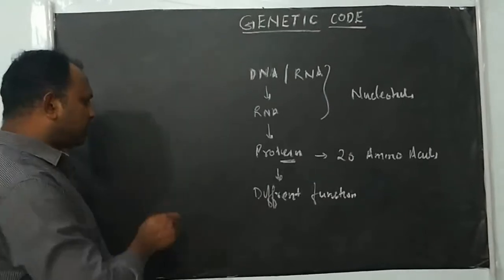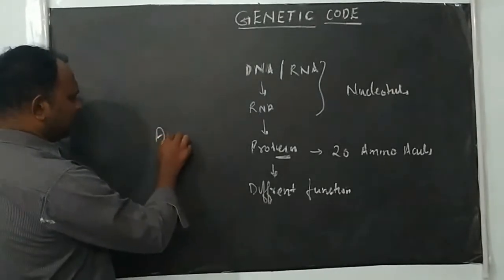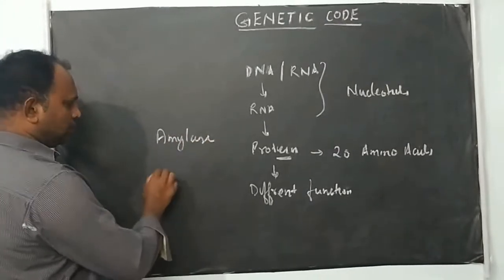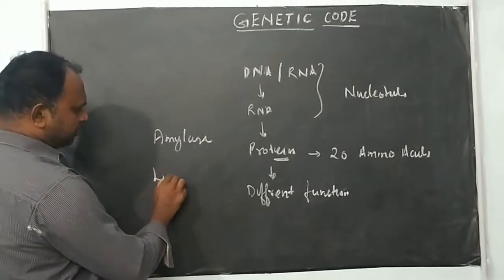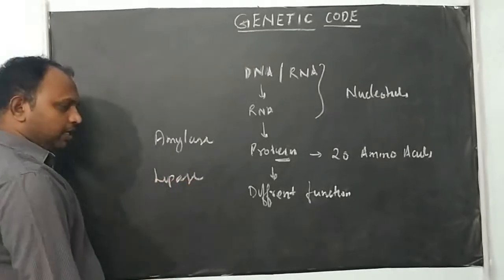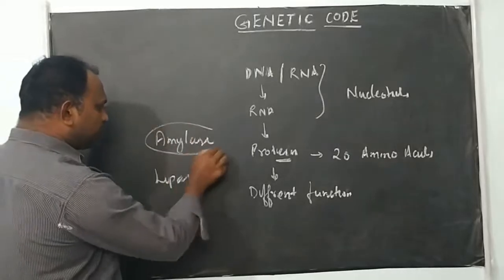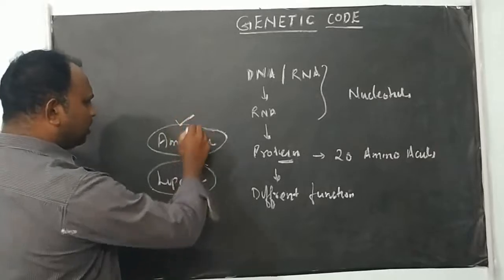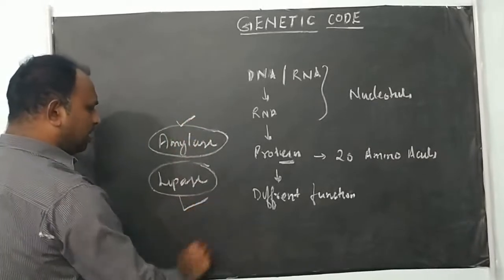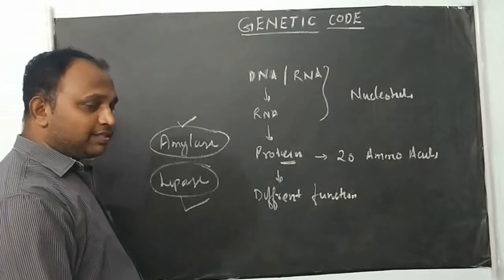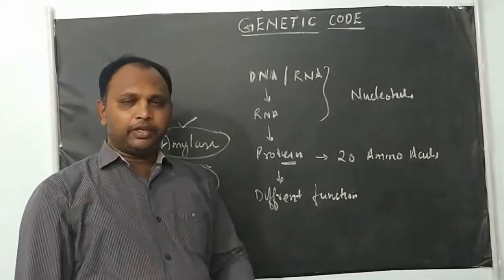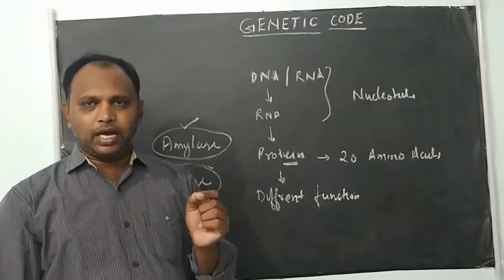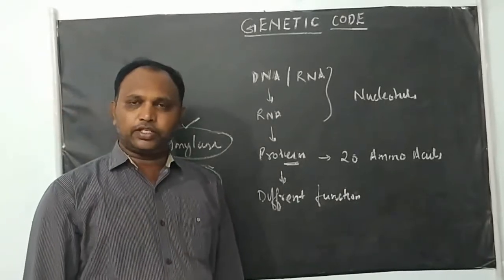For example, take the amylase enzyme, the enzyme which degrades starch and converts it into glucose. And the next enzyme is lipase, a lipid degrading enzyme. But chemically, these two enzymes are only proteins. Why does one enzyme perform the amylase function and the other perform the lipase function? The function of a protein is determined by the number and sequence, nothing but the order of amino acid arrangement. They decide the function of the protein.